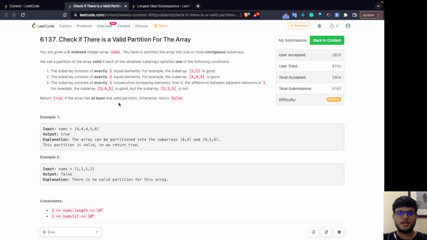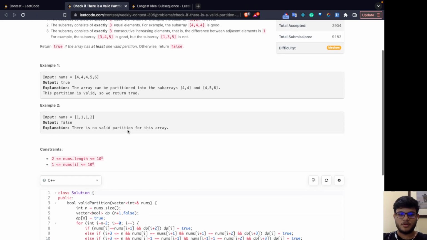We have to return true if the array has at least one valid partition, meaning that if we can partition the array in such a way that each subarray of those partitions follows one of these three conditions, then we return true, or else we return false.